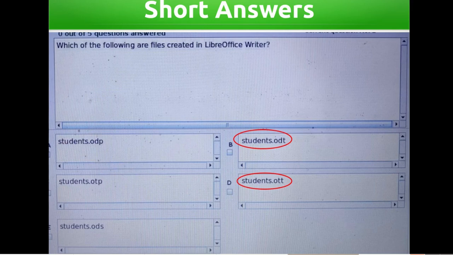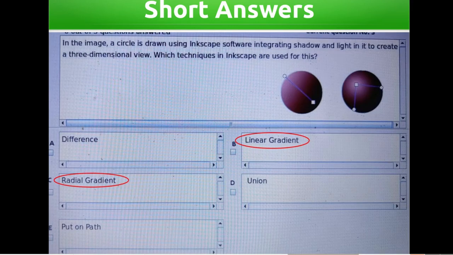Which of the following are files created in LibreOffice Writer? students.odp, students.odt, students.otp, students.ott, students.ods. Answers: students.odt, students.ott.